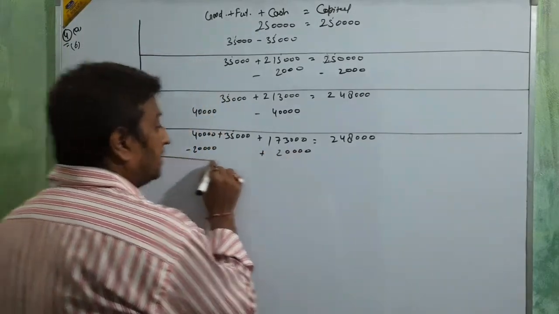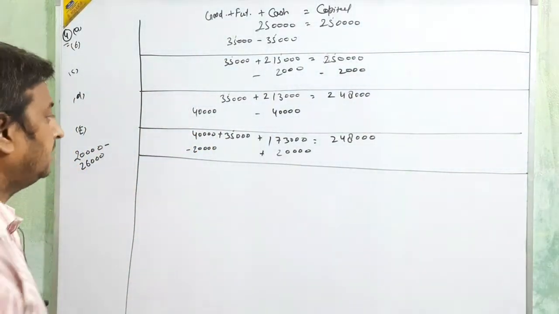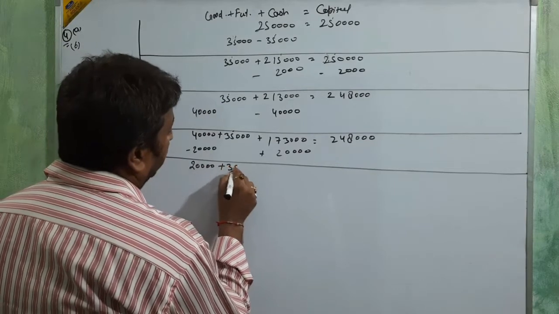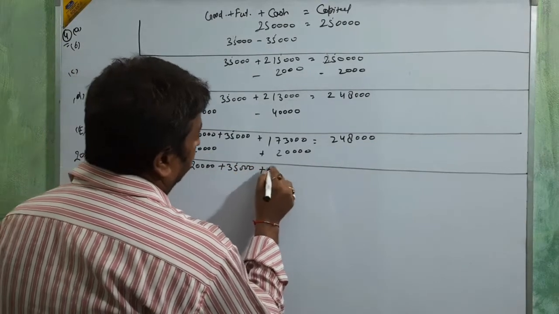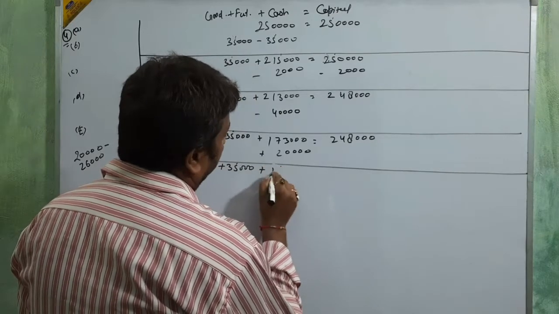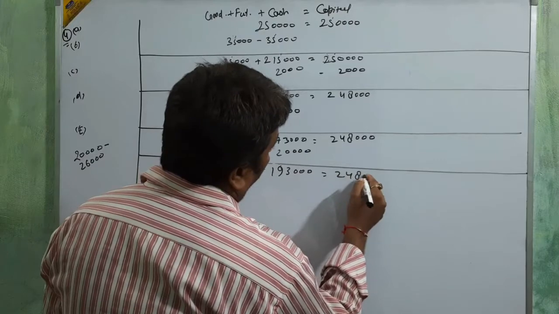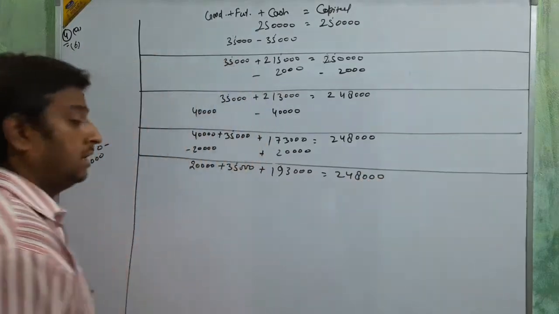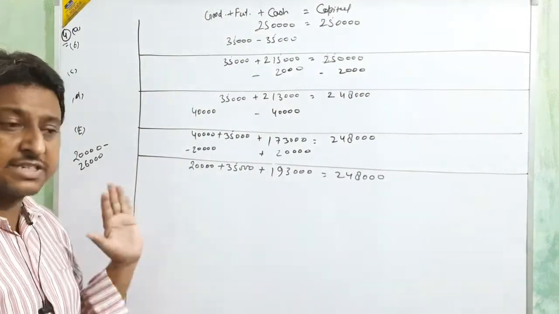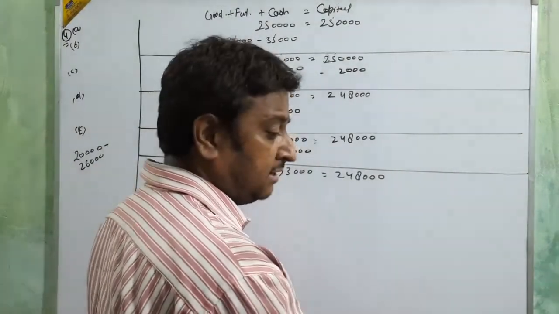In cash, because it is just the opposite of purchase. 20,000 plus 35,000 plus 1,93,000 is equal to 2,48,000. Okay beta? Clear? Clear or not? Up to this is clear. Just check the answer. Goods 20,000.